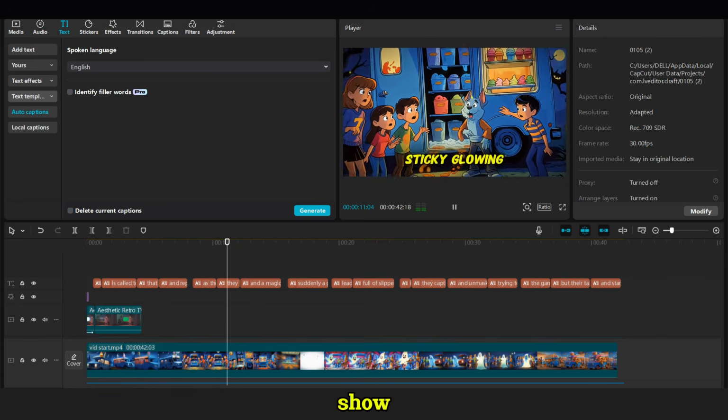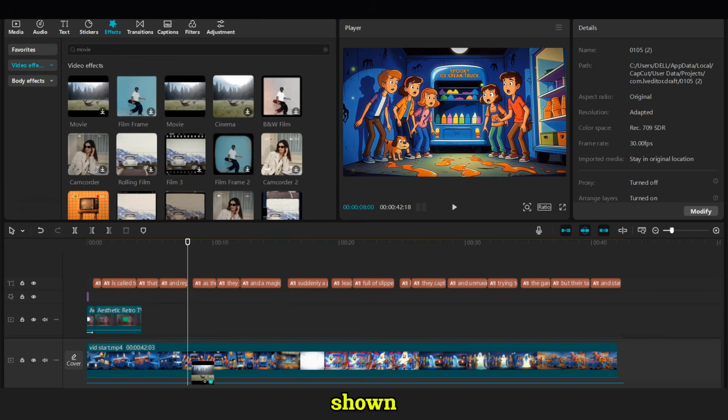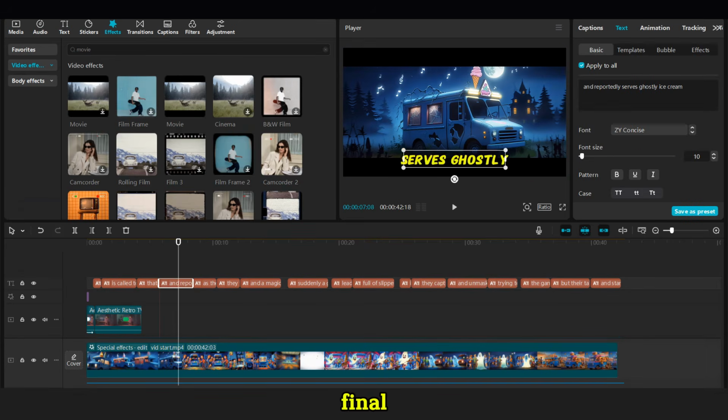For the subtitles to show properly, apply the movie effect to the video. Remove the first caption as shown in the tutorial, and now you can see the final result.